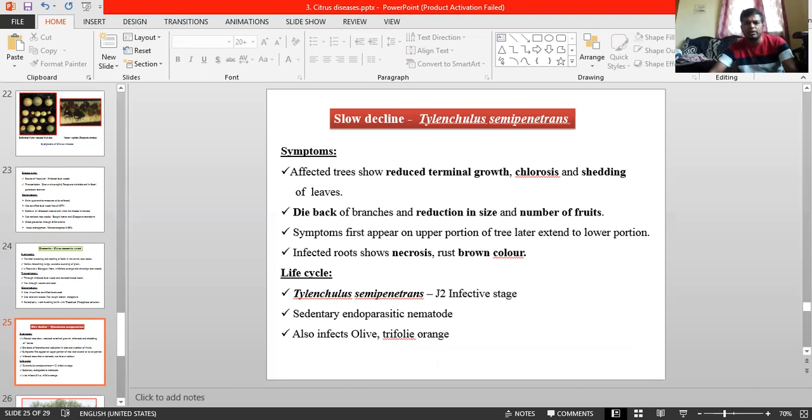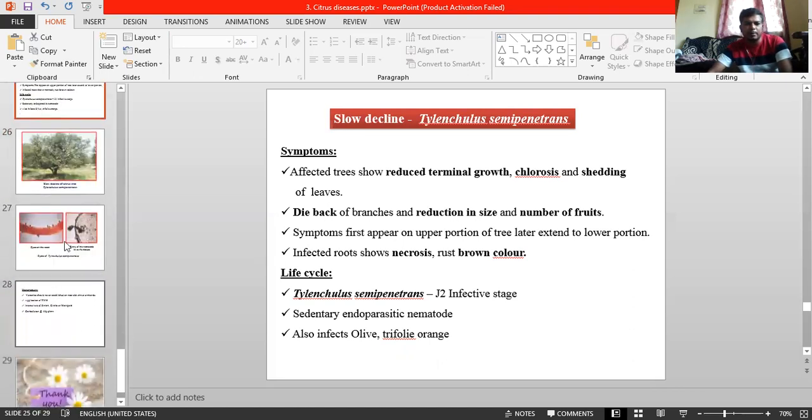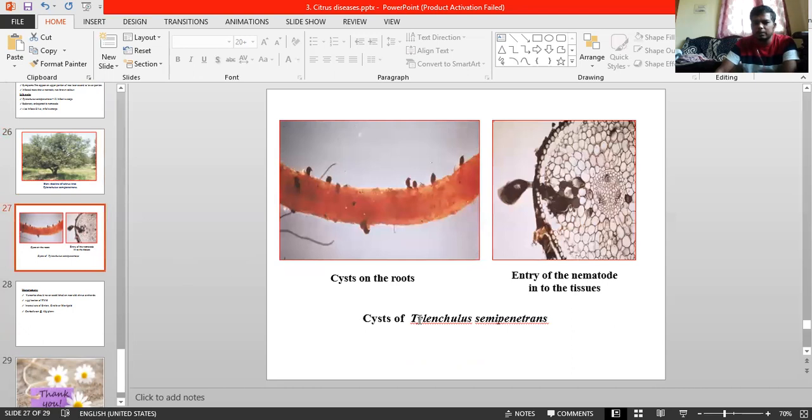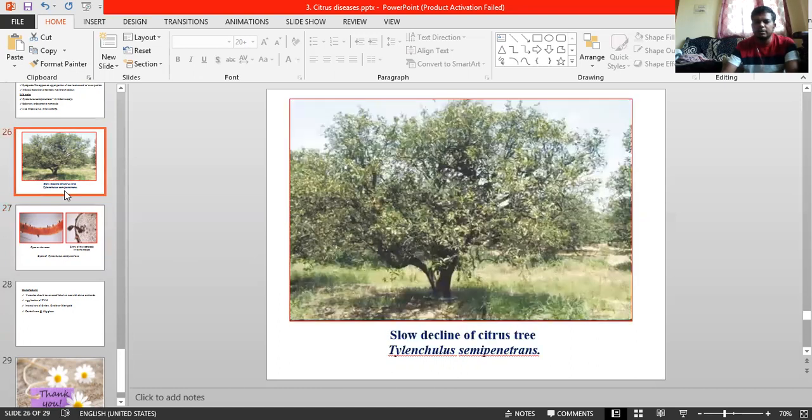Slow decline is a major disease, especially. Anyway, I will explain like this only. Before going to this, you can see the photograph of slow decline affected trees, how it looks, but it is not a clear photograph. You can see the citrus nematode. The citrus nematode is Tylenchulus semipenetrans. Okay, entry of the nematode into the tissue. These are all the portions. These are citrus nematodes. This one is the affected one.